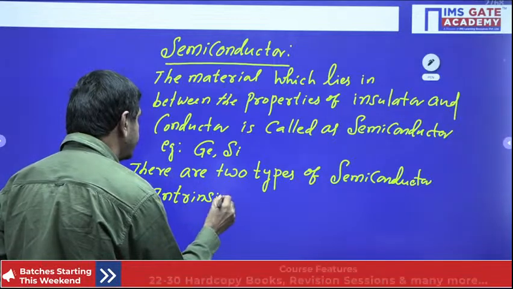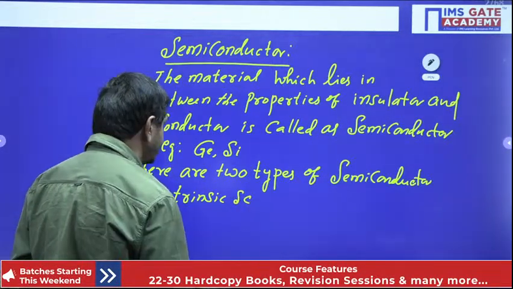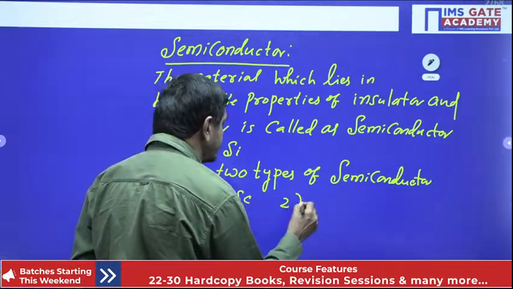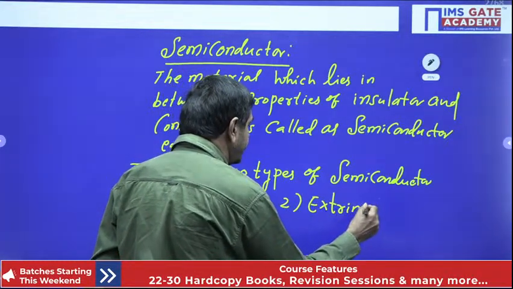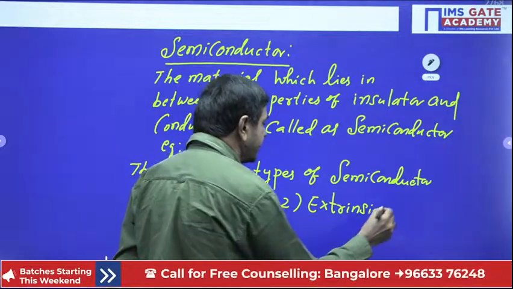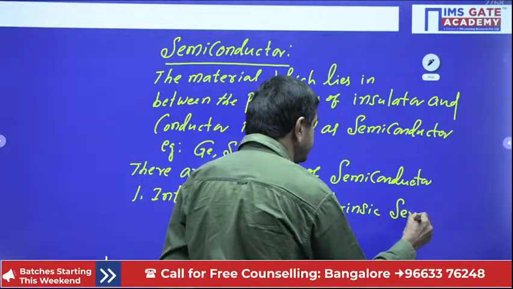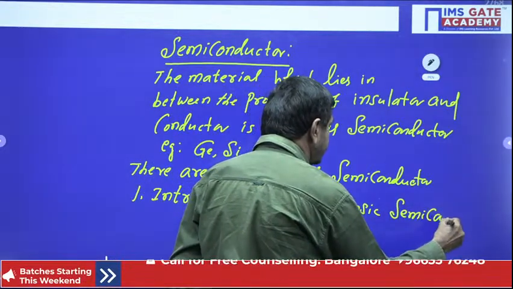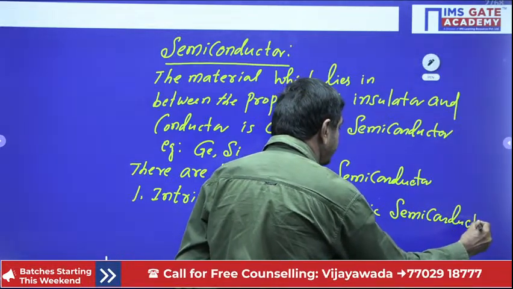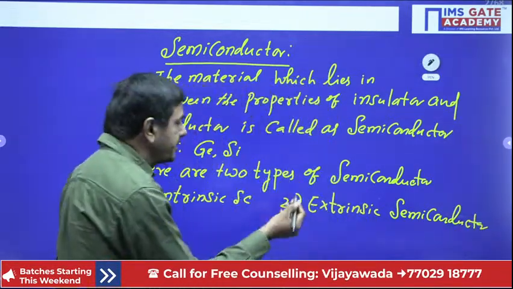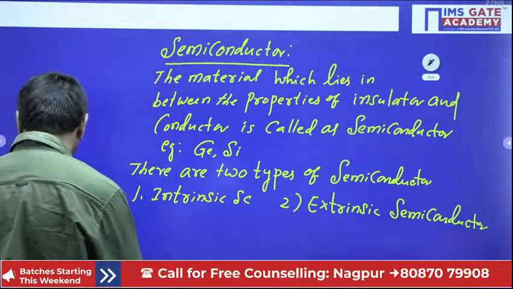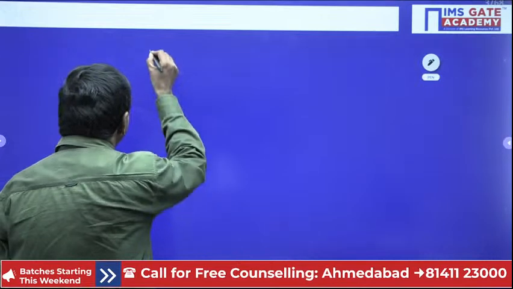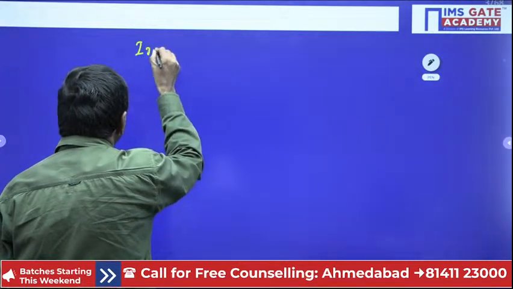The second one is extrinsic semiconductor. SC means semiconductor. Initially I would like to take intrinsic semiconductor. The first one is intrinsic semiconductor.